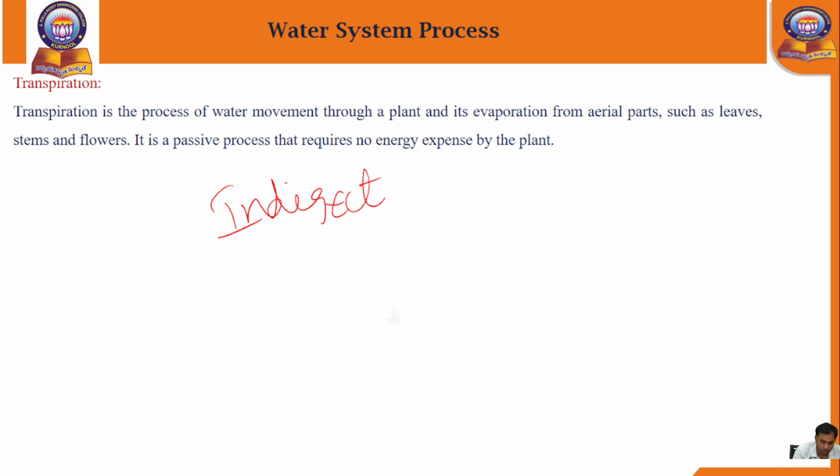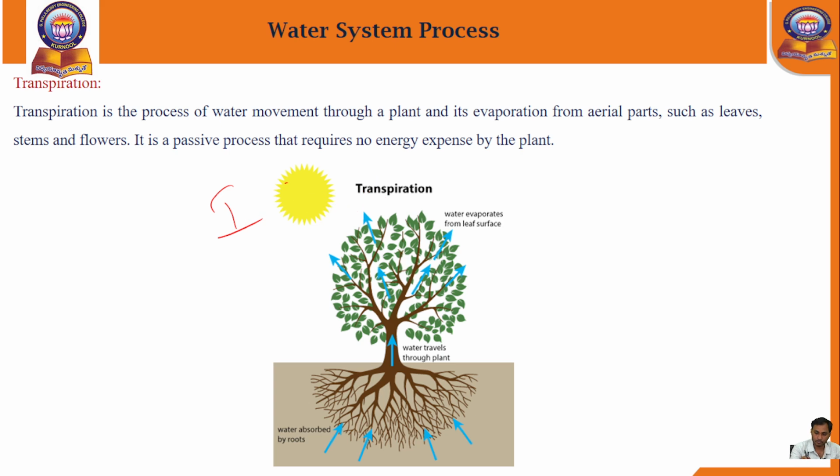Observe this image. Due to the increase in the sun's temperature, what will happen? The water stored under the ground surface is evaporated into the atmosphere by the transpiration process of trees, plants and roots.